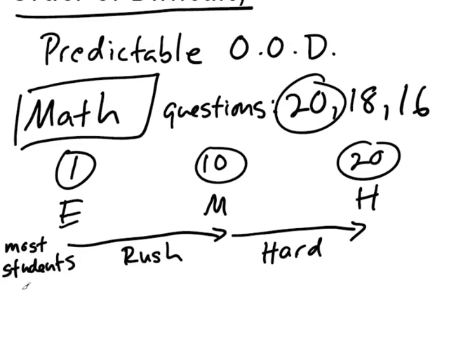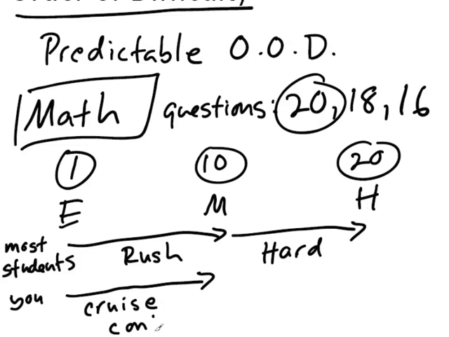Now, what you really should be doing on this particular section is you should be taking your time on the first half of questions. You don't want to go too slowly, but you want to go slowly enough so that you don't make any careless mistakes. So you go on what I would call cruise control. You don't rush, you don't panic.